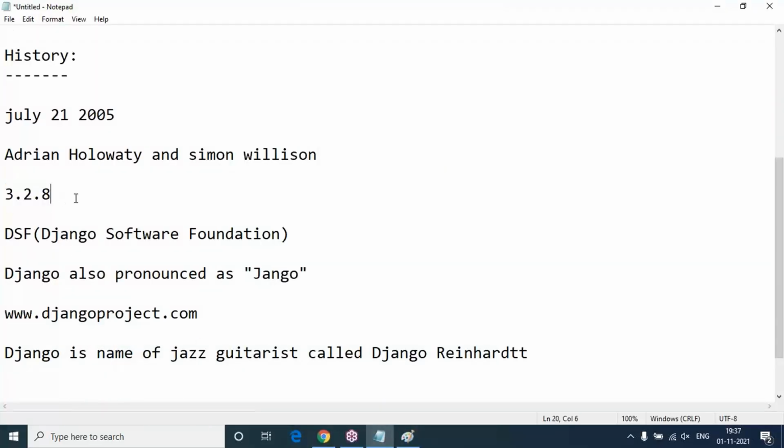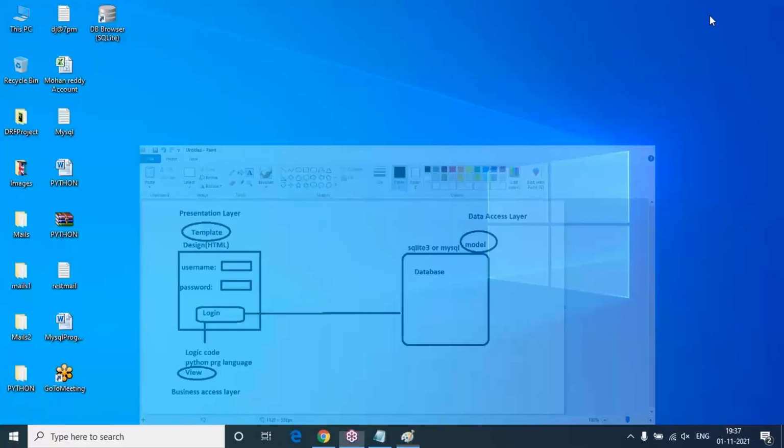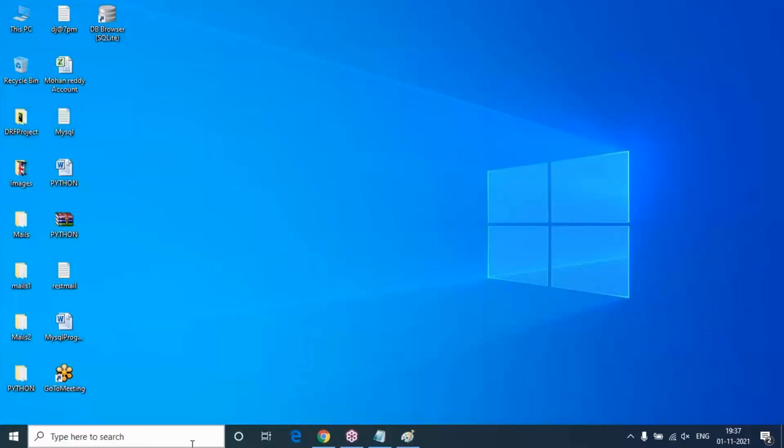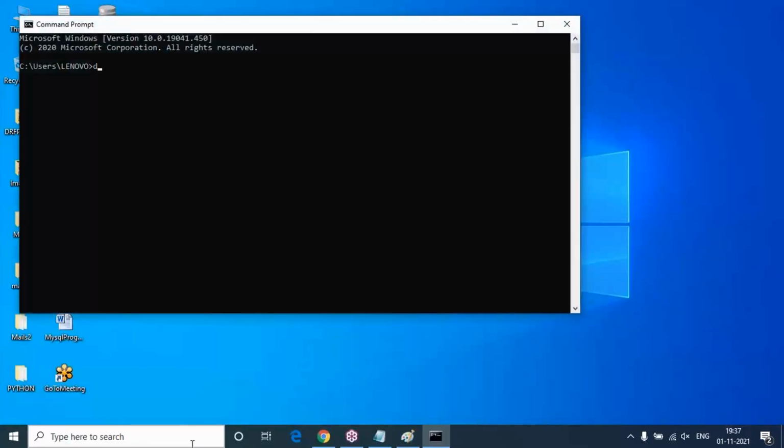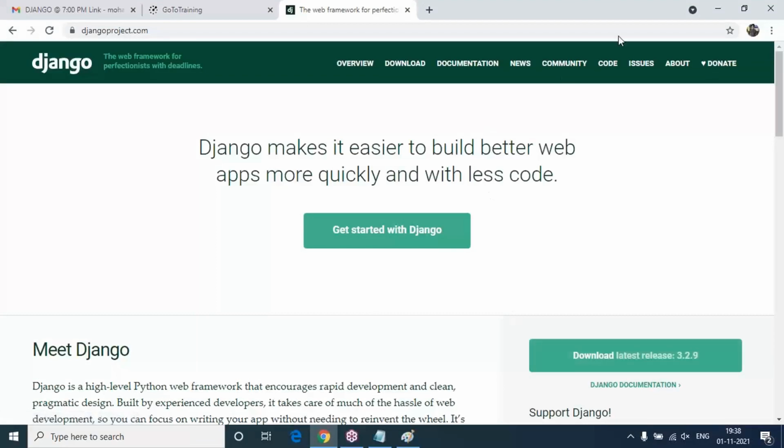But as I said, I mentioned 3.2.8 as the stable version because that is the version on my computer right now. The actual stable version is 3.2.9. You can see Python and Django are already on my computer. So I'm opening the command prompt and checking the Django version with django-admin --version. You will get 3.2.8, the version available on my computer, while the official current stable version is 3.2.9.